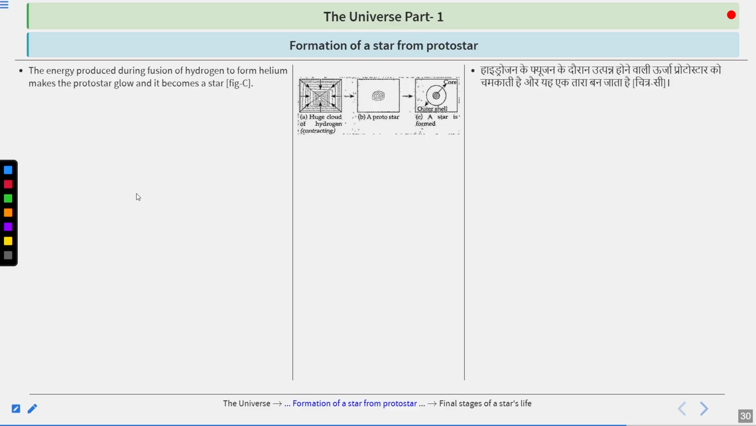Now the energy produced during the fusion of hydrogen to form helium makes the protostar glow, and it becomes a star, like figure C. The star does not collapse at all. In a star, two types of forces act continuously.